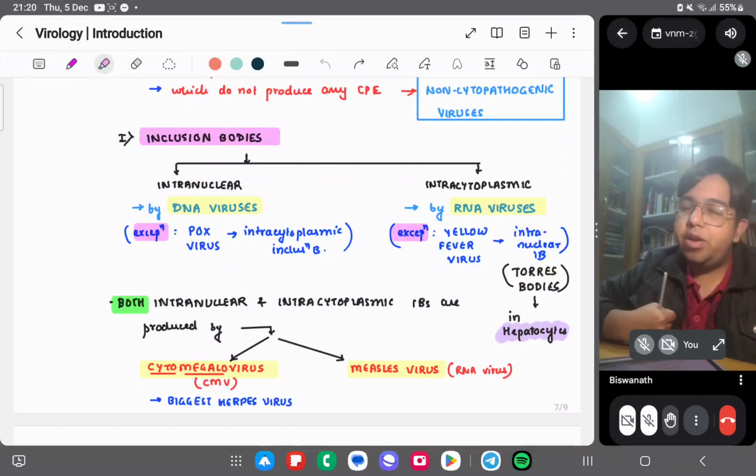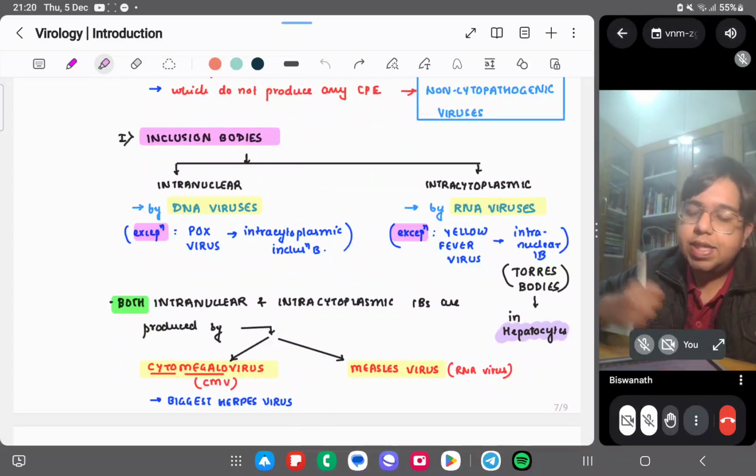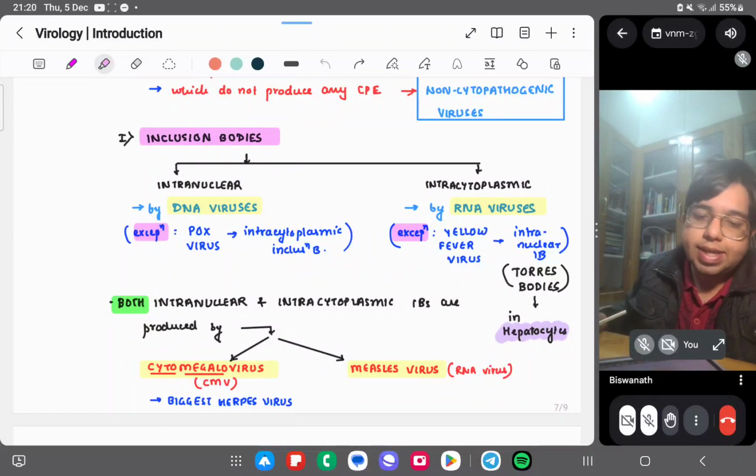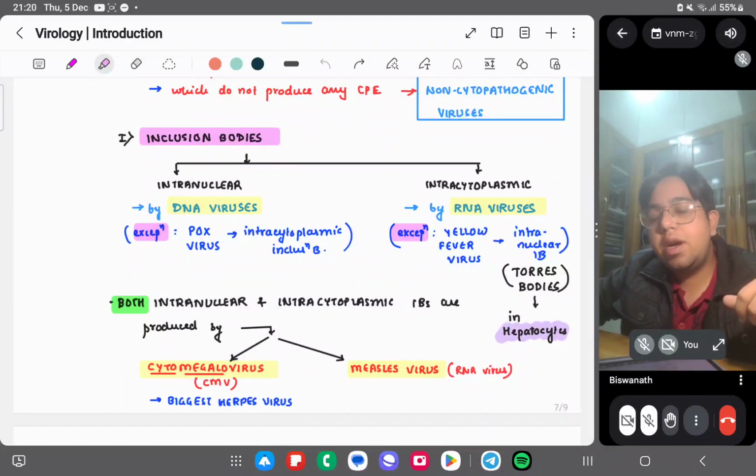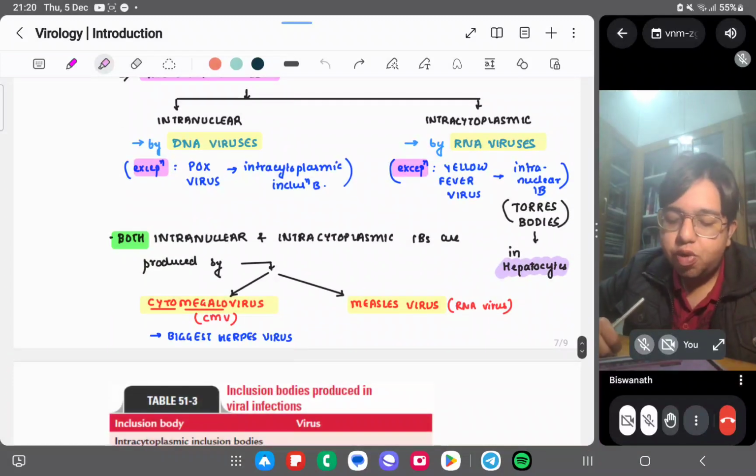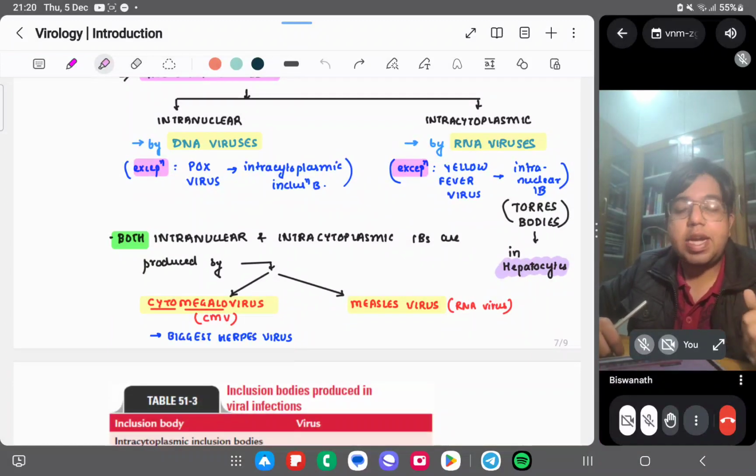So intranuclear inclusion bodies by all DNA viruses, intracytoplasmic by all RNA viruses. What is the exception here? Pox virus, which forms intracytoplasmic. And what is the exception on the other side? Yellow fever virus, which produces intranuclear. Both intranuclear and intracytoplasmic inclusion bodies are produced by cytomegalovirus and measles virus. So measles virus and cytomegalovirus are two viruses which form both intranuclear and intracytoplasmic inclusion bodies.